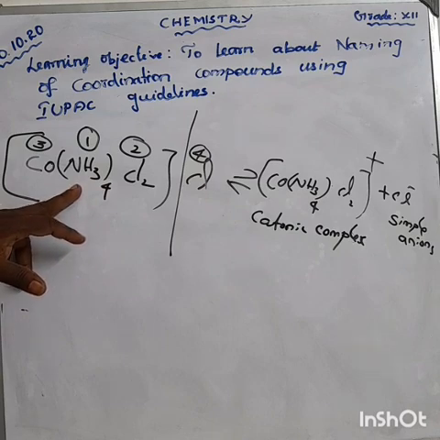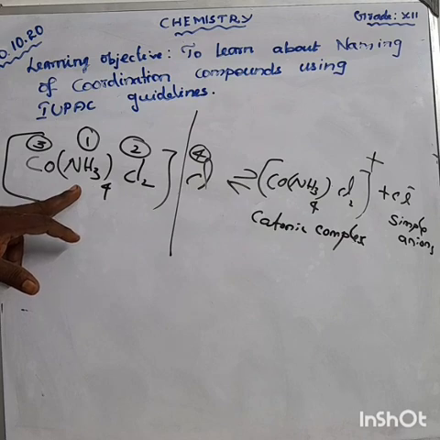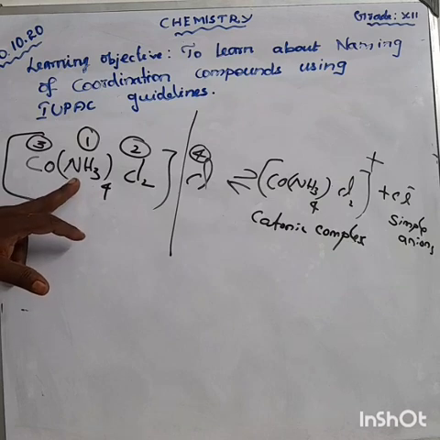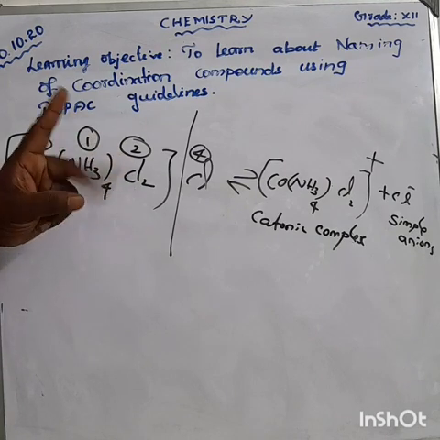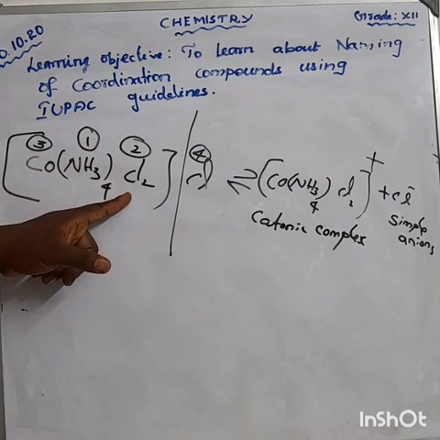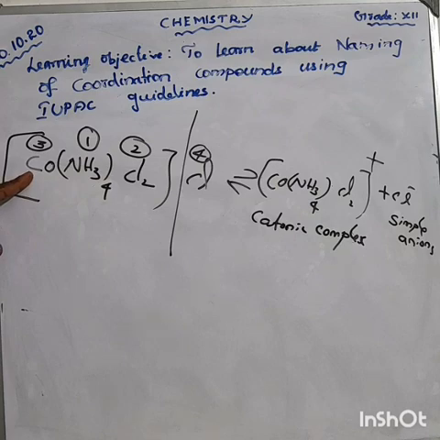I told you that ammonia can be written as ammine. How many ammine are there? 4, so tetraammine. How much chlorine is there? This is also a ligand. 2, so we use dichlorido. Cobalt, the oxidation state for cobalt is 3.